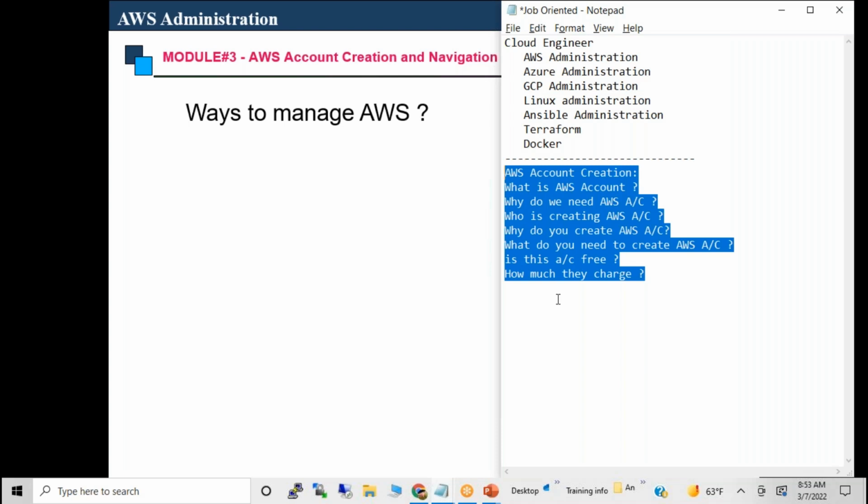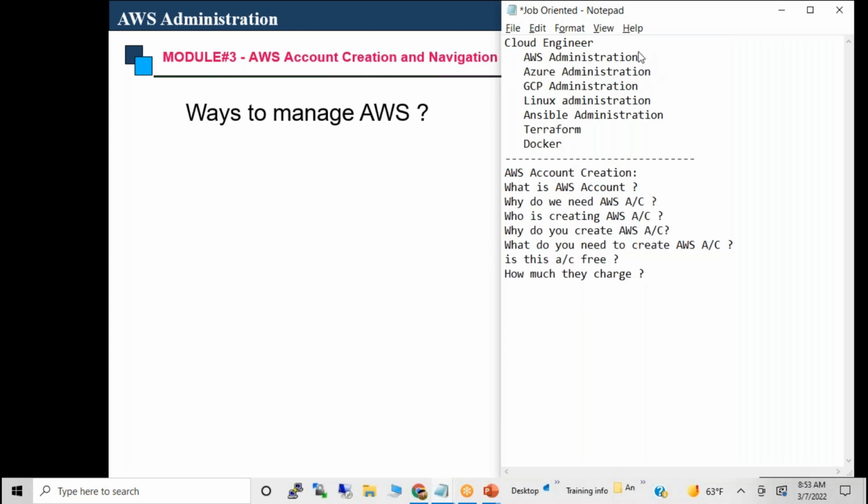Exactly. Better practice is to create a new email ID and create the account. Okay. Once we create this AWS account, right?